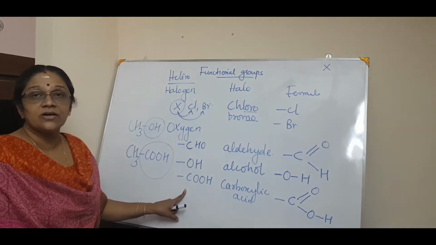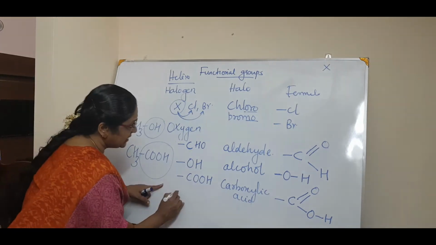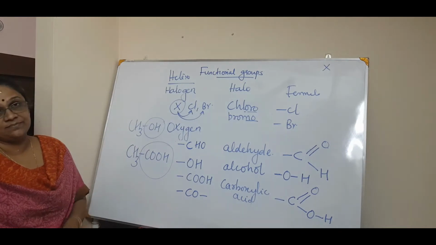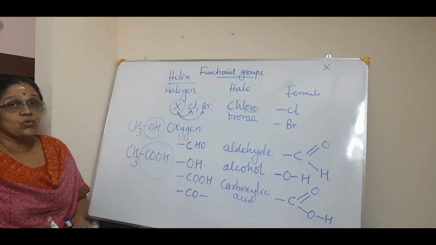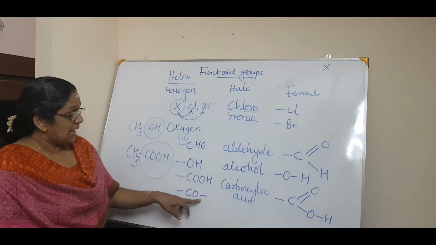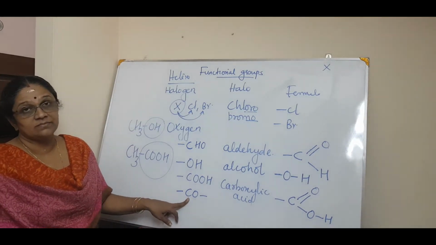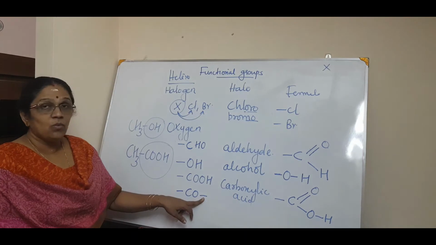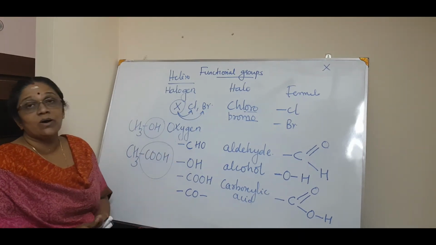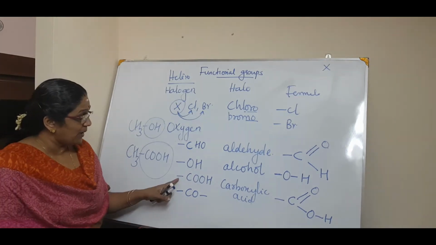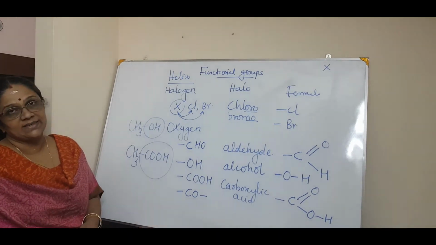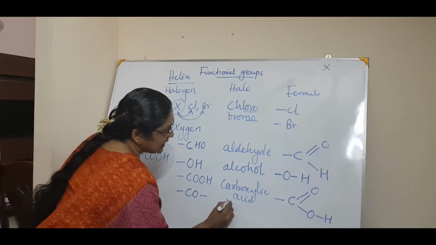And the last functional group you want to study is CO. See, there are 2 free valencies. Why 2 free valencies? Because in order to attain the valency of carbon, it should have 2 valencies. Here all the others have 1 free valency, but in this CO it has 2 valencies. So that is called a ketone.